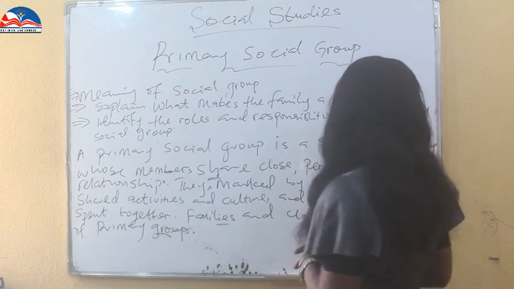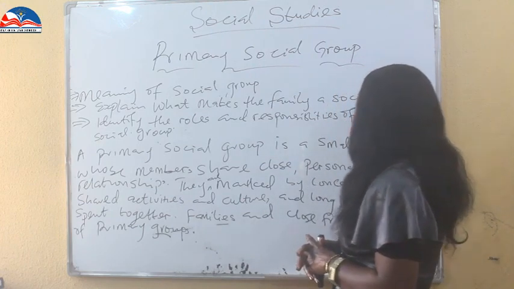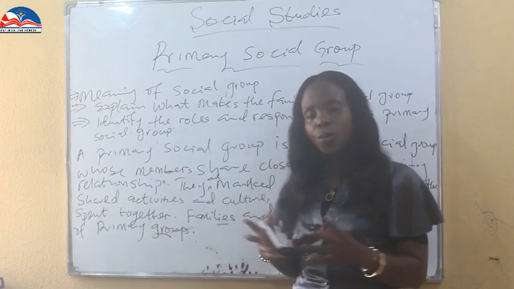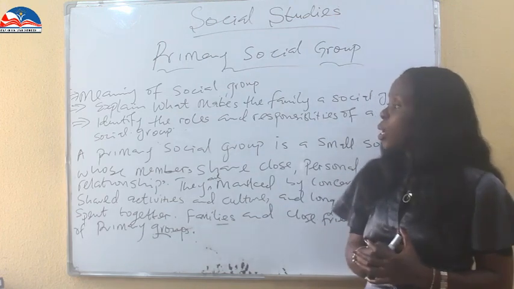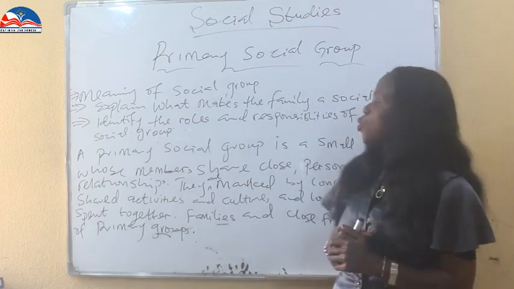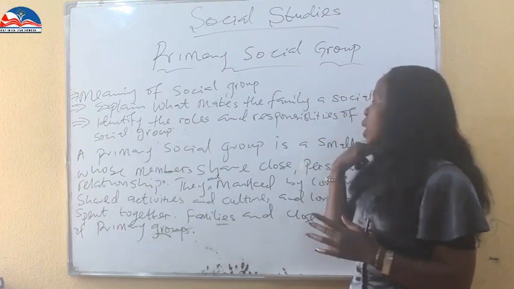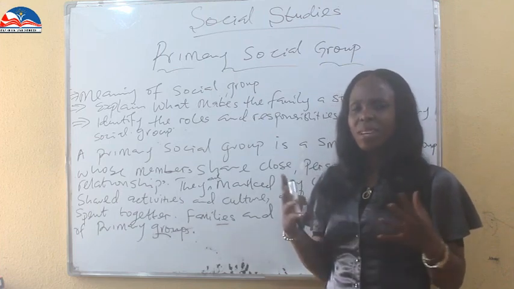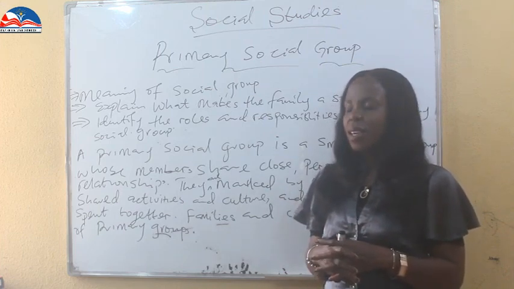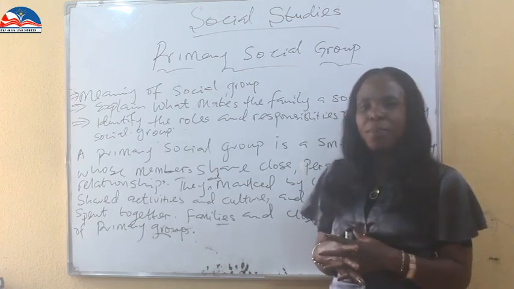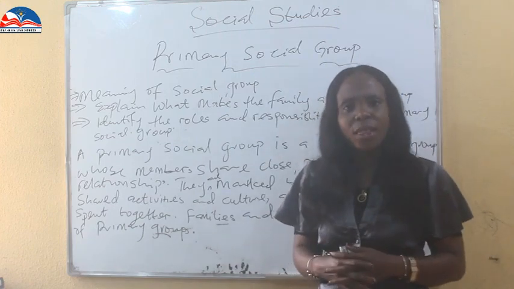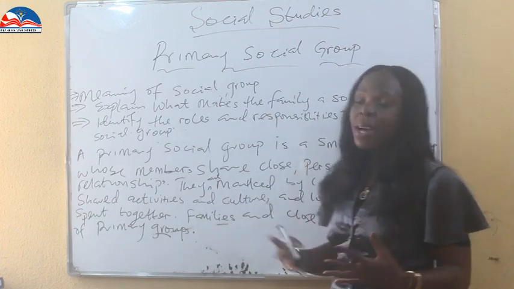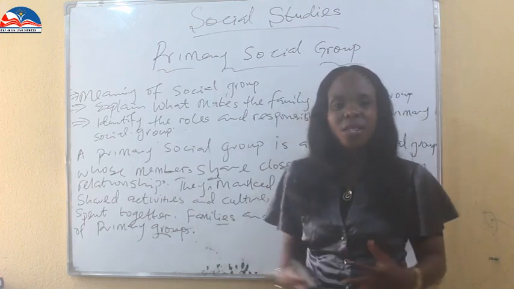Families are number one close groups. Family and friends are examples of close primary groups. What do we mean? A primary social group is a small social group whose members share close, personal, enduring activities. They are marked by spending time together, by doing activities together, and by having concern for one another.